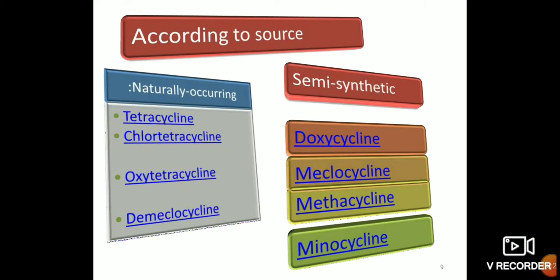Then classification according to the source. First is naturally occurring, examples are tetracycline, chlortetracycline, oxytetracycline, and demeclocycline. Semi-synthetic examples are doxycycline, lymecycline, methacycline, and minocycline. These are the classifications according to the source.